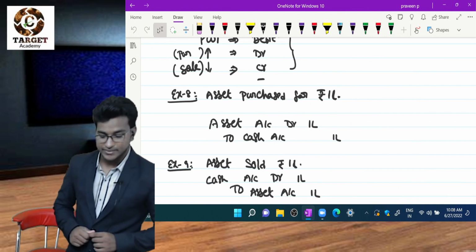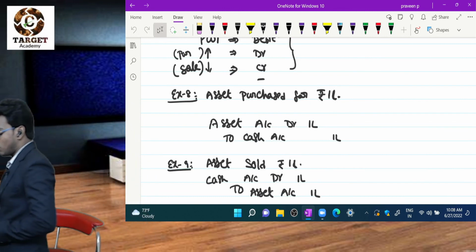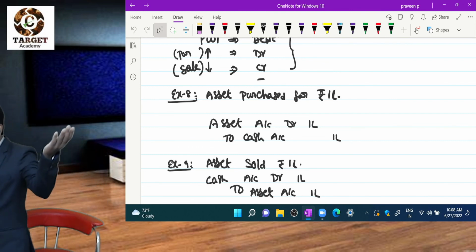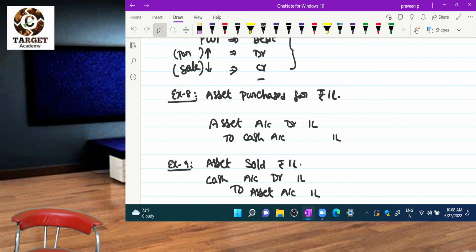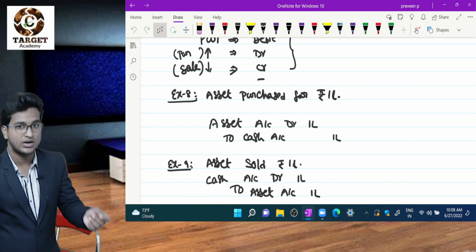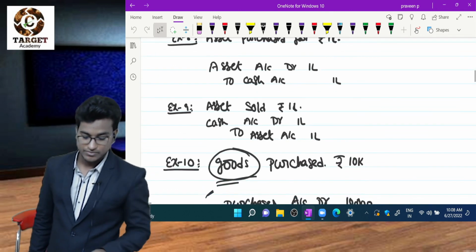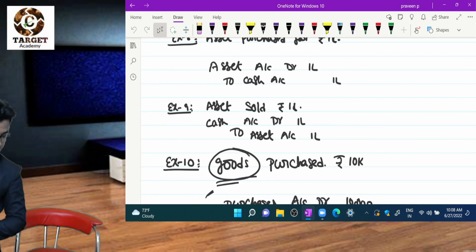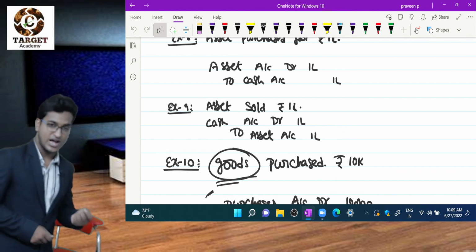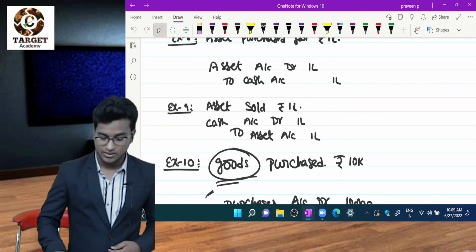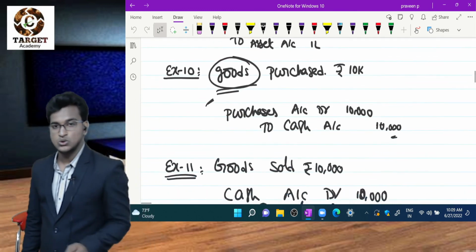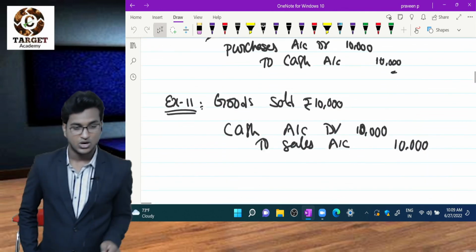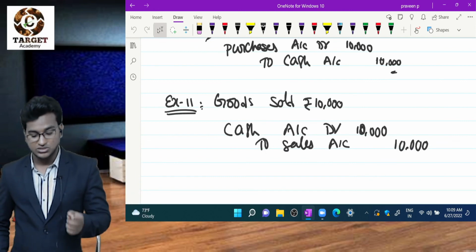Example number 8, asset purchased for 1 lakh. What is the entry? Here asset is increasing, so I have to debit asset. So asset account debtor to cash account 1 lakh. Example number 9, asset sold for 1 lakh. So cash is coming. Cash account debtor to asset account 1 lakh. Example number 10, goods purchased. Purchases account debtor to cash account 10,000. Goods sold. Cash account debtor to sales account 10,000.